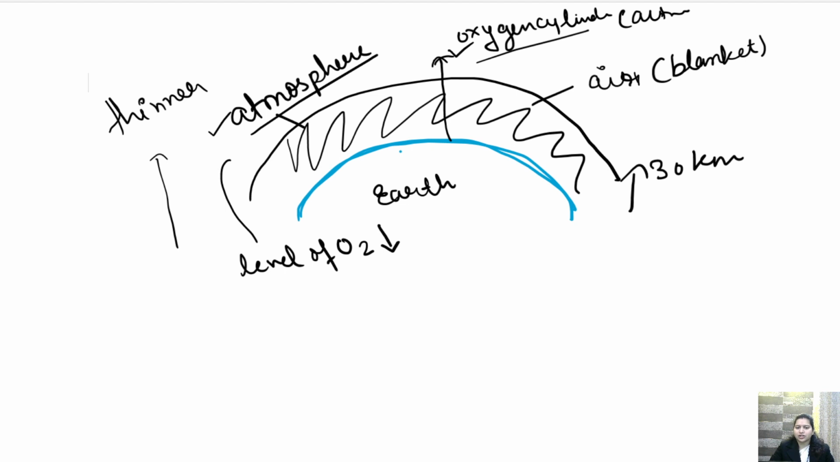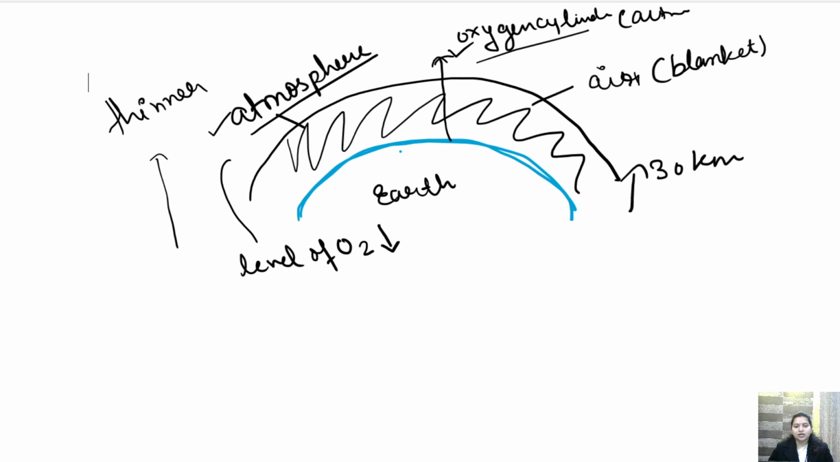तो अर्थ के चारों तरफ एयर का एक ब्लैंकेट होती है, that is called atmosphere, and it is approximately 30 kilometer above the earth surface, and as we go up in the space, the level of oxygen decreases and also the level of air decreases. That is why when the people or the scientists go to the space, they carry oxygen cylinder with them.